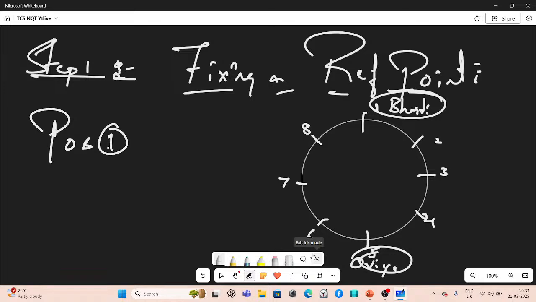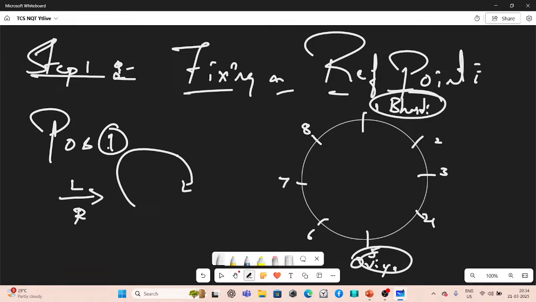Now placing Marathi using Bharti's relations, we are told that Marathi sits third to the right of Bharti. If a person is facing towards the center, then right means clockwise rotation.